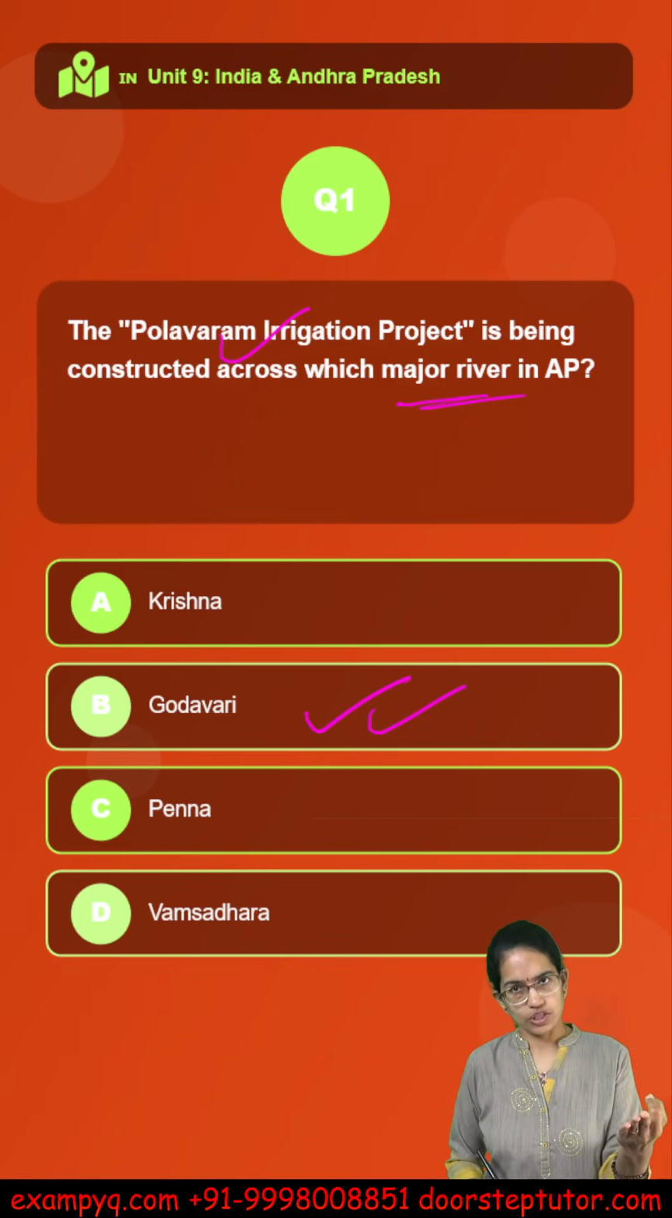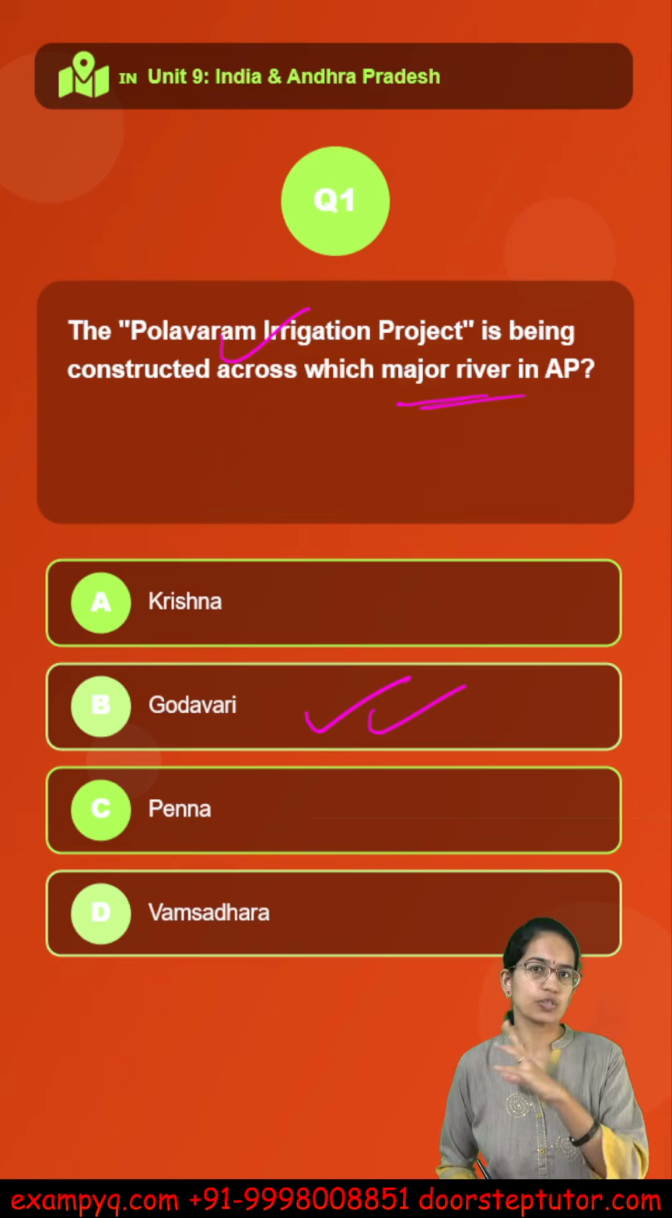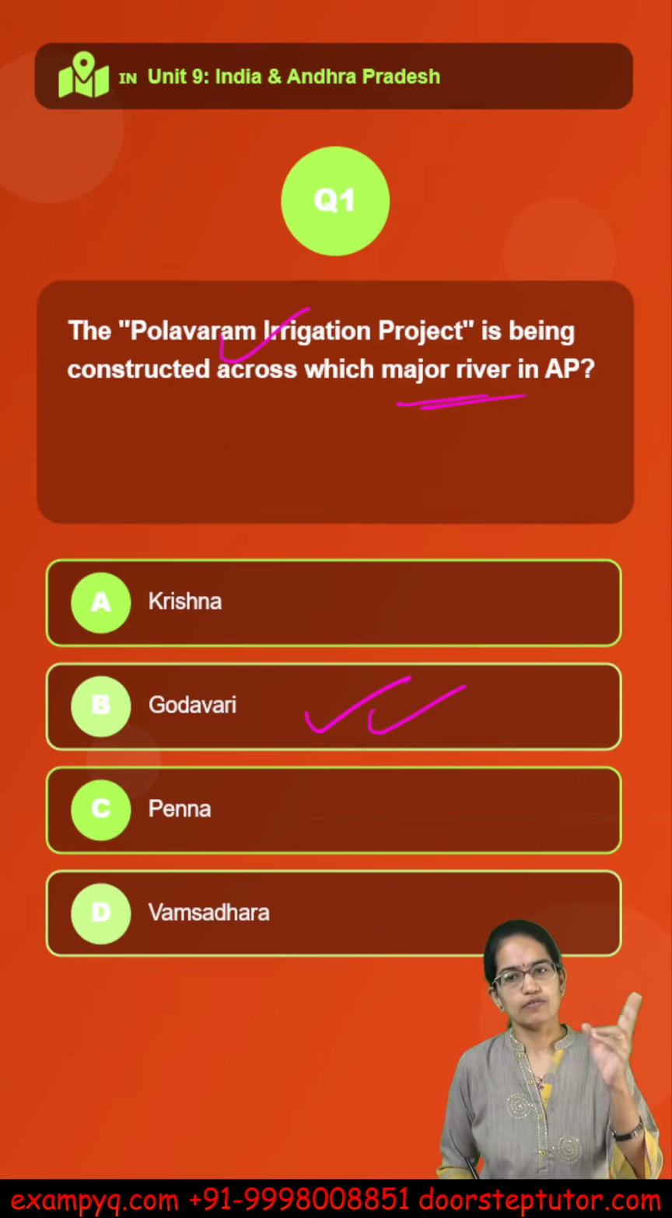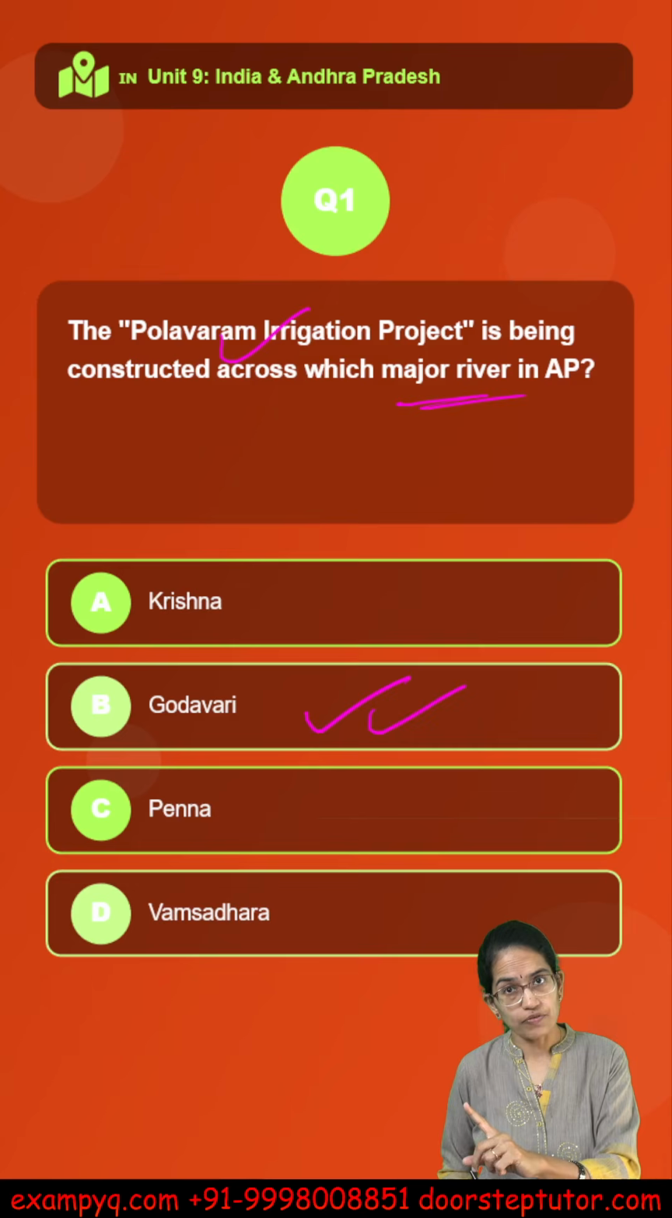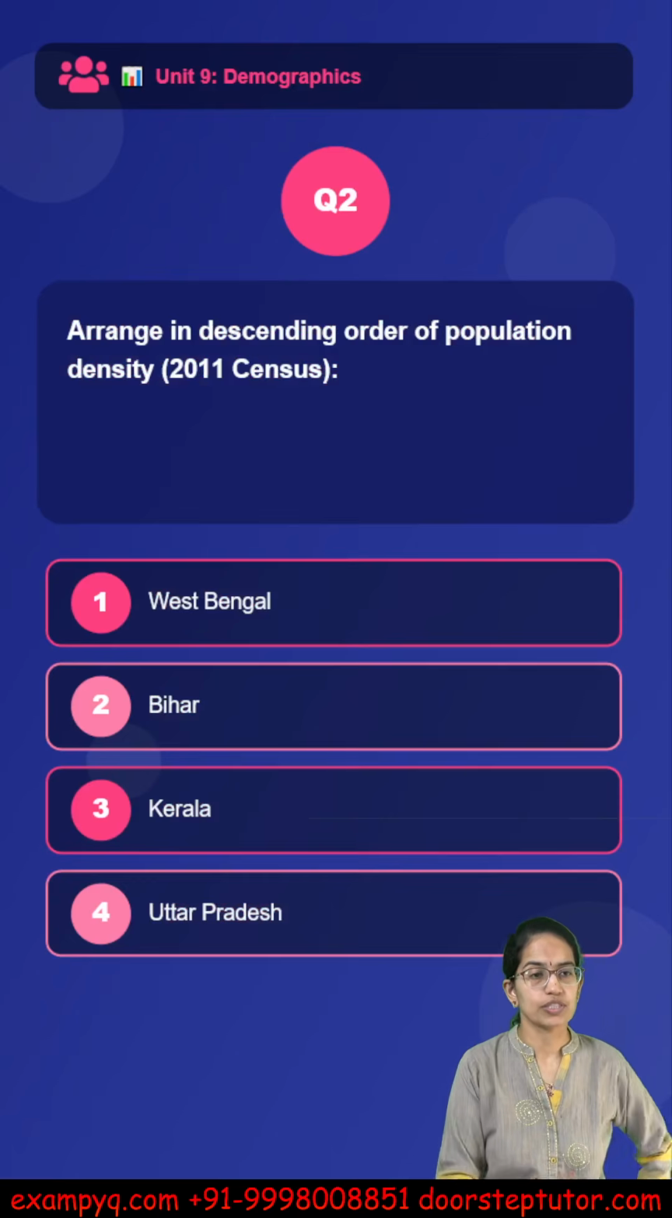Now, the physical divisions of Andhra Pradesh, the coastal Andhra Pradesh versus the Rayalaseema, major rivers, major soil types, the red soil of Rayalaseema are some of the very important questions that you must cover.